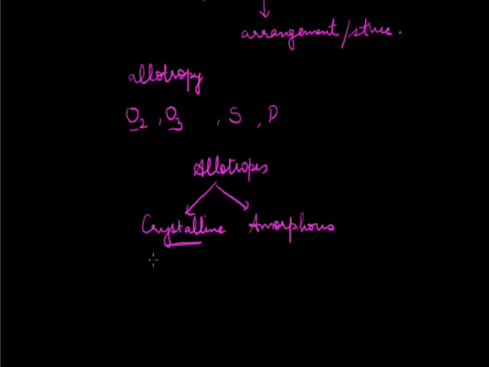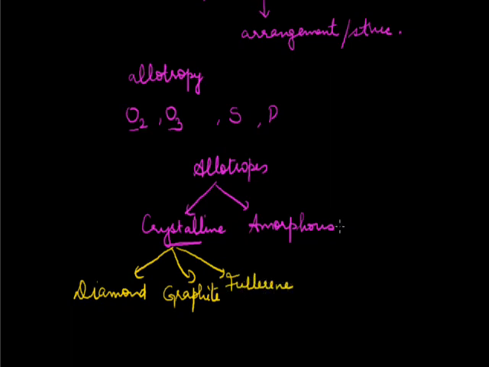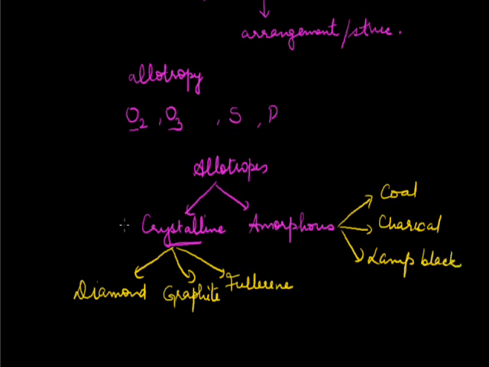So if you're talking about the different allotropic forms of carbon, they are also of two types, crystalline and amorphous. Crystalline, further, are of three types, or we can say there are three crystalline allotropes of carbon: diamond, graphite, and fullerene. And amorphous: coal, charcoal, and lampblack. Here we are dealing with the crystalline allotropes of carbon. Majorly we'll study the crystalline allotropes, but I'll give you a slight idea about the amorphous forms also.